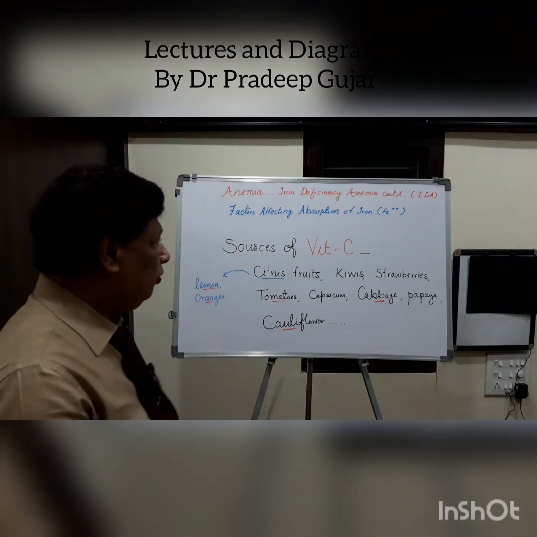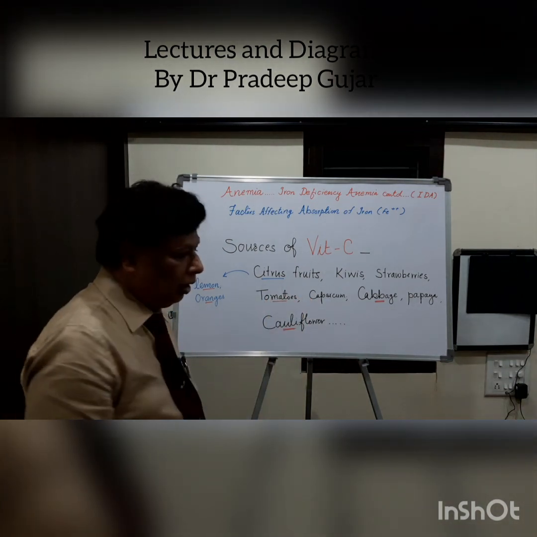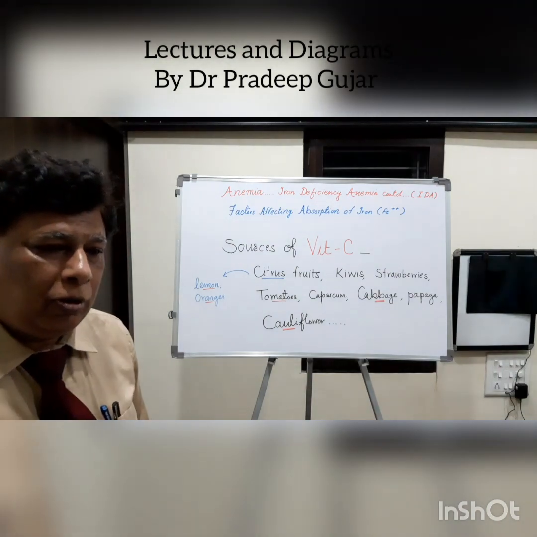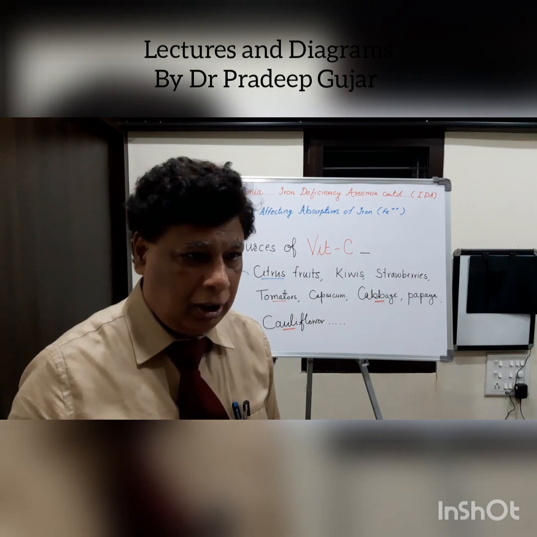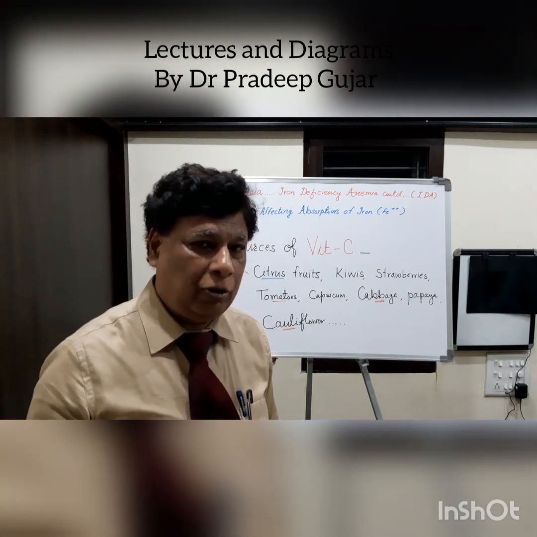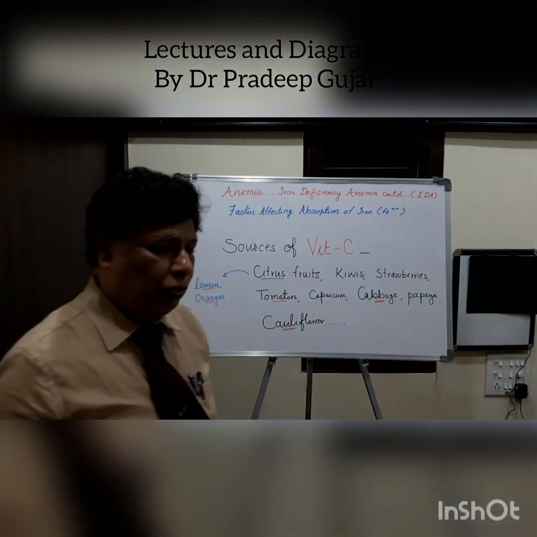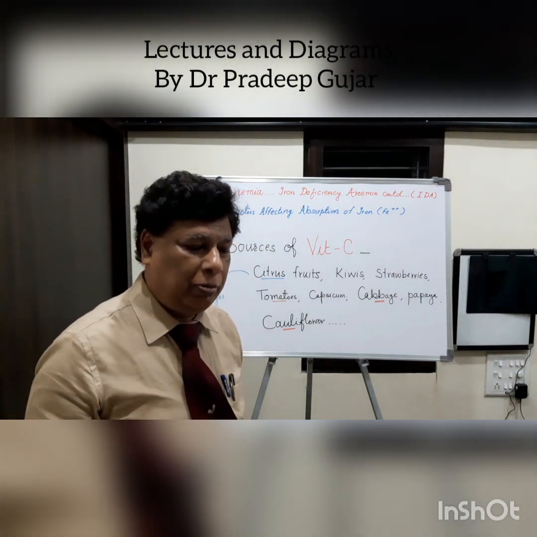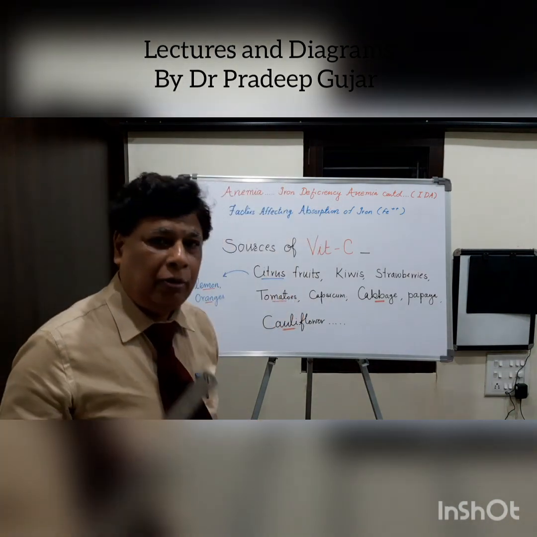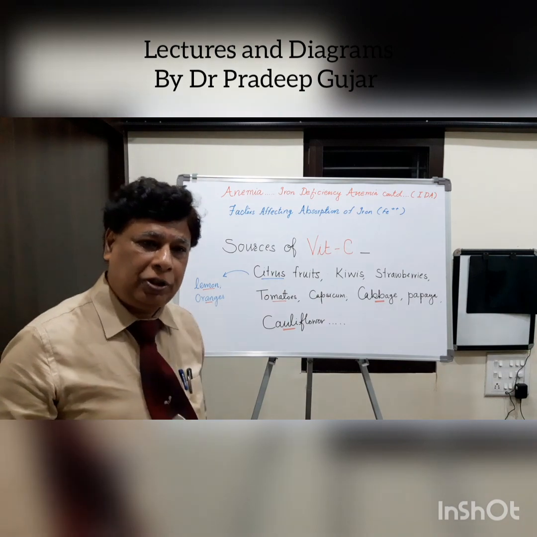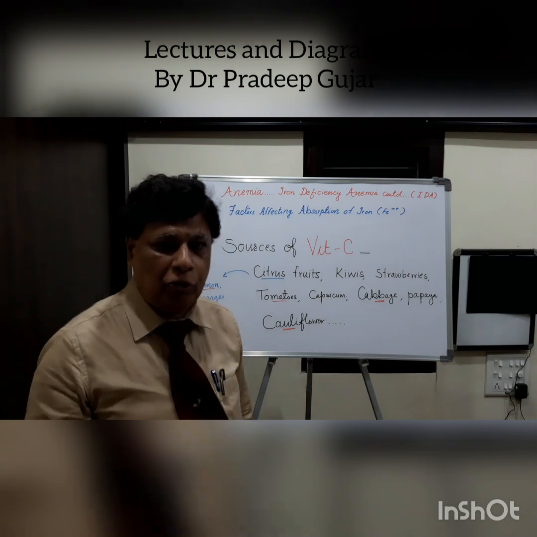Let us continue our previous lecture. Sources of vitamin C. I am emphasizing more and more on vitamin C, which we have already studied. I have explained what the role of vitamin C is. Again, whatever food is rich in iron, maybe mostly the vegetarian food, contains phytic acid, phosphates, oxalic acids, polyphenols and so on.